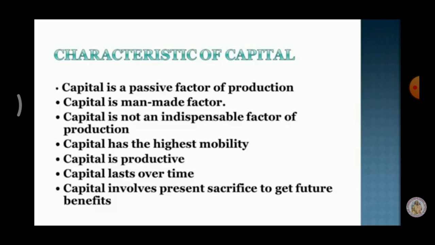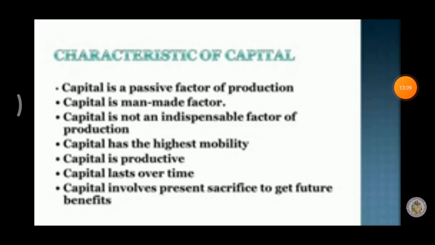Okay. Capital has the highest mobility. Capital is productive. That means rich and fertile. Capital lasts over time. Capital continues over time. Capital involves present sacrifice. Yes, we sacrifice our present only, so we can get a bright future.